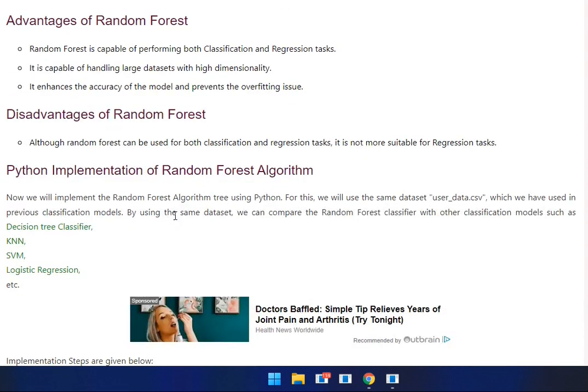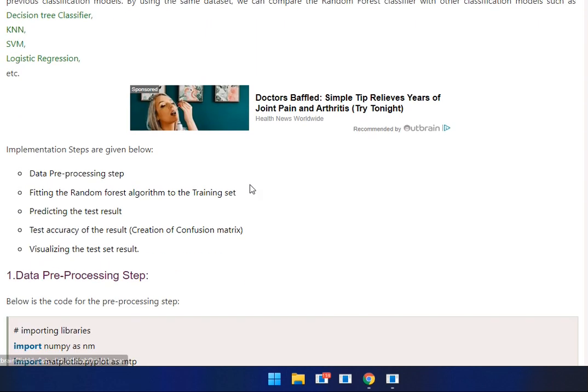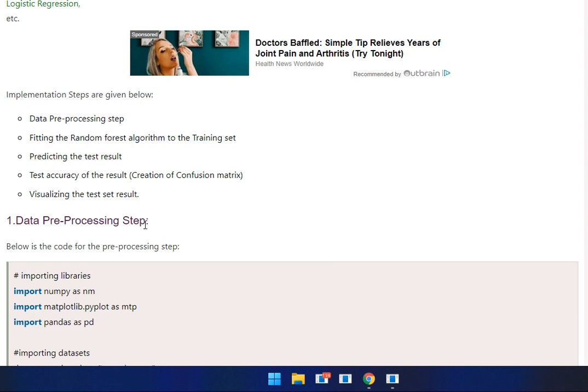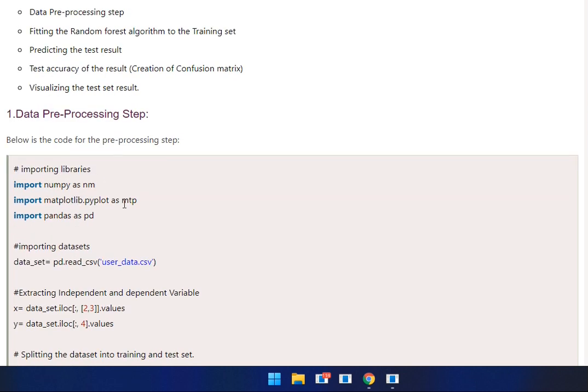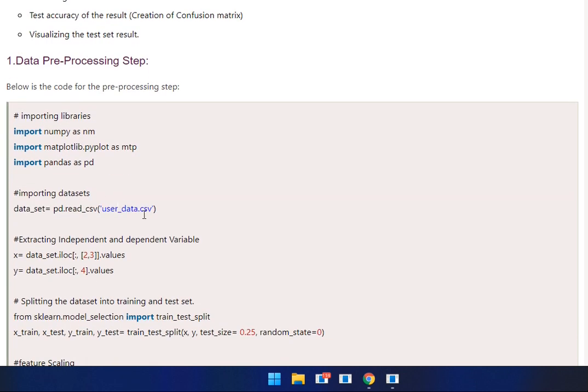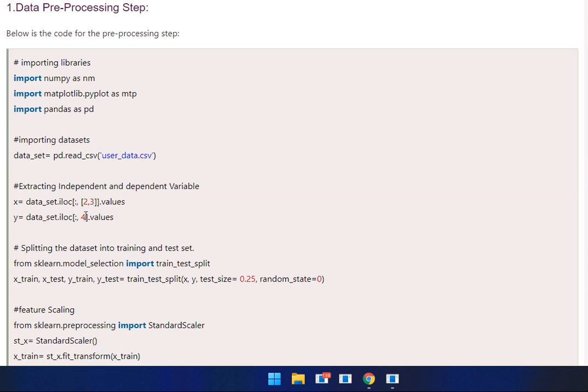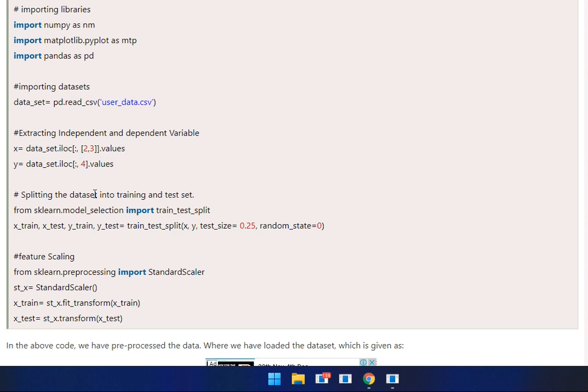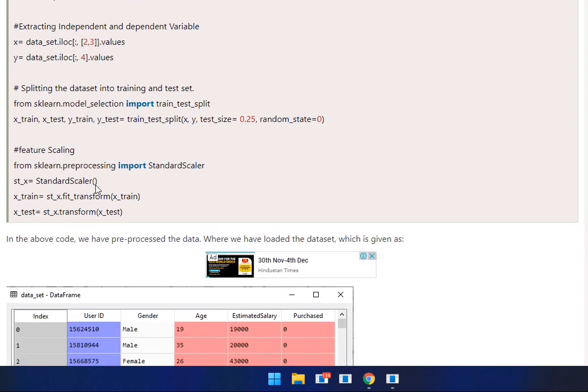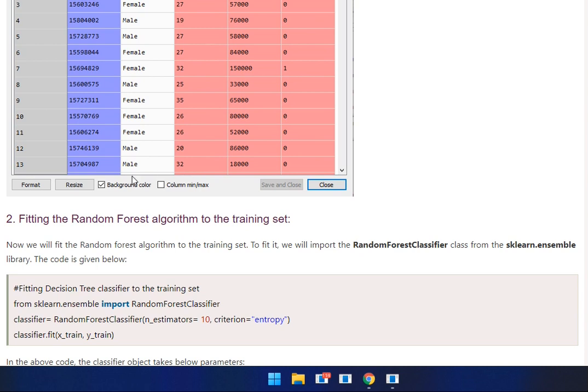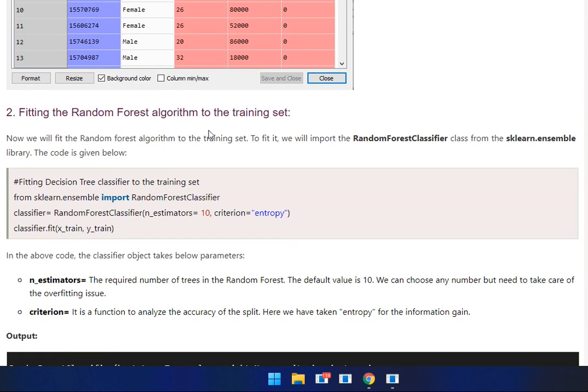Then we are going to implement the random forest using Python. This is the data preprocessing step: import NumPy, Pandas, Matplotlib, and read the dataset from the CSV file. Then extract the independent variable and dependent variable, and split the data into training data and testing data. Then from sklearn preprocessing, import the StandardScaler. Then we are going to fit the random forest algorithm.